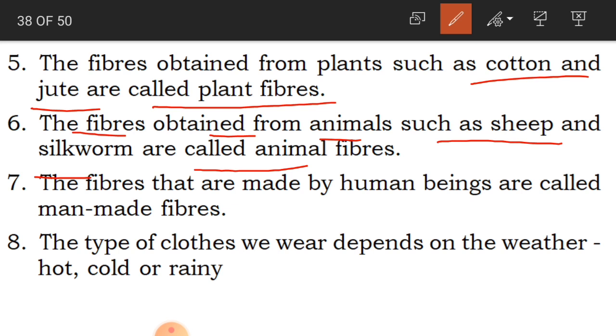So here in the fill in the blanks, I have given you wool. Wool is nothing but from the sheep. And what are man-made fibers? Seventh point here. The fibers that are made by human beings are called man-made fibers.